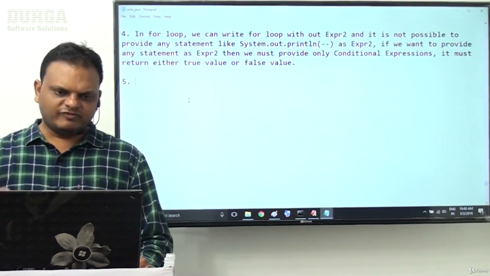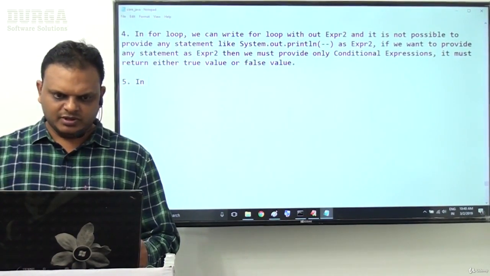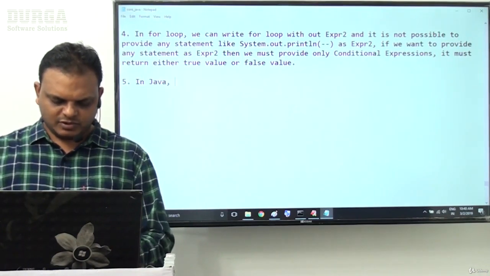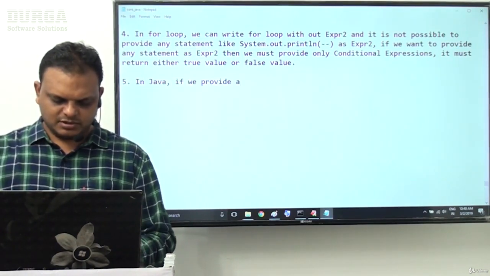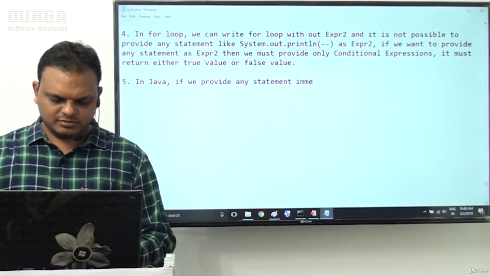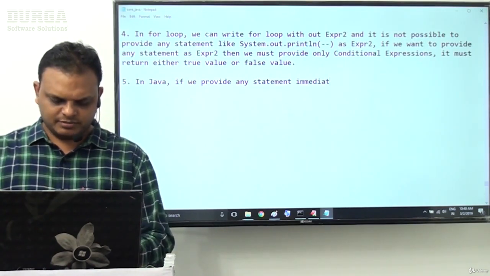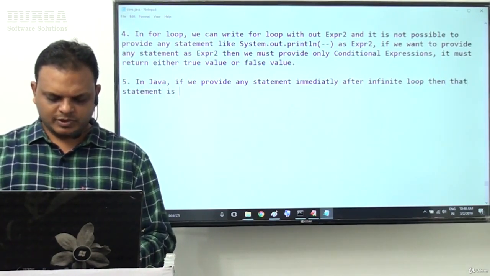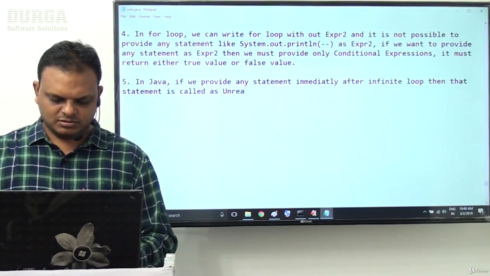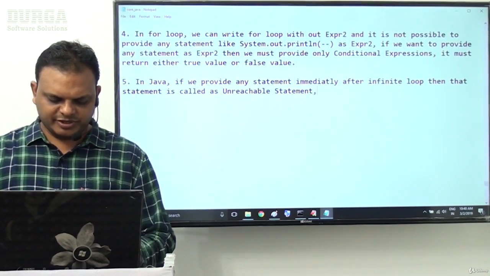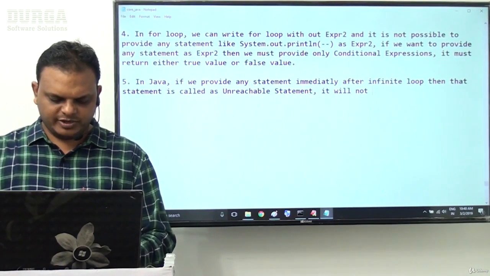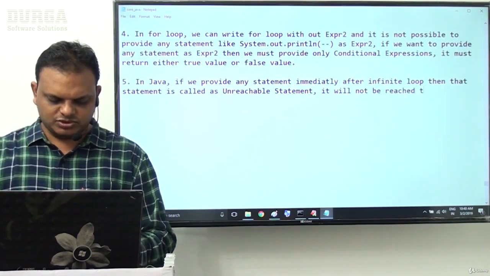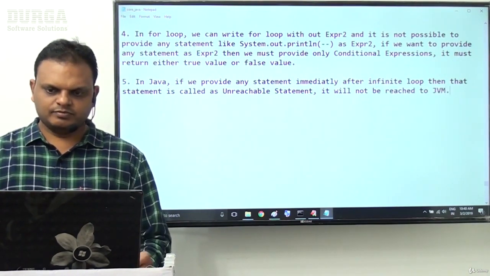So overall, the fifth point is: in Java, if you provide any statement immediately after an infinite loop, then that statement is called an unreachable statement. It will not be reached by the JVM. Good.